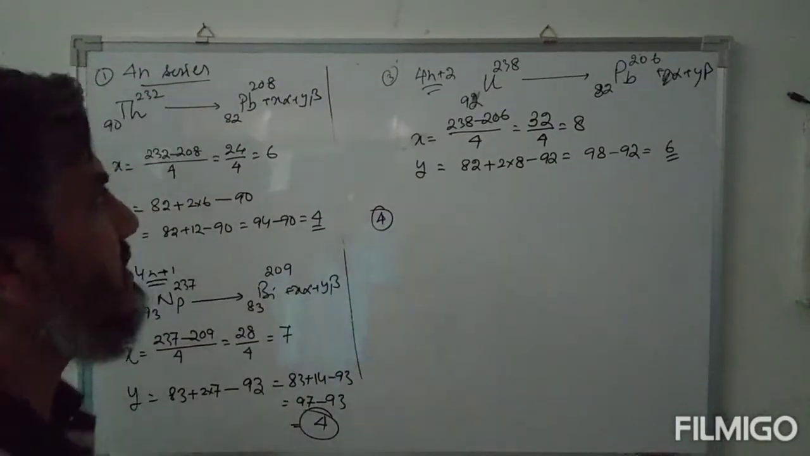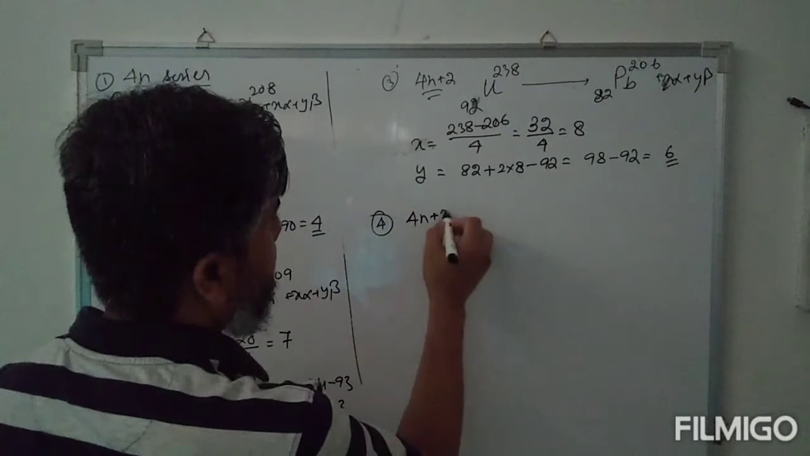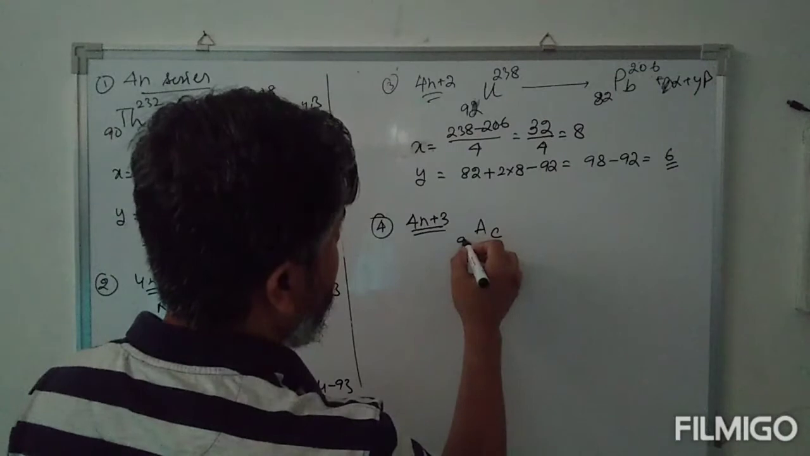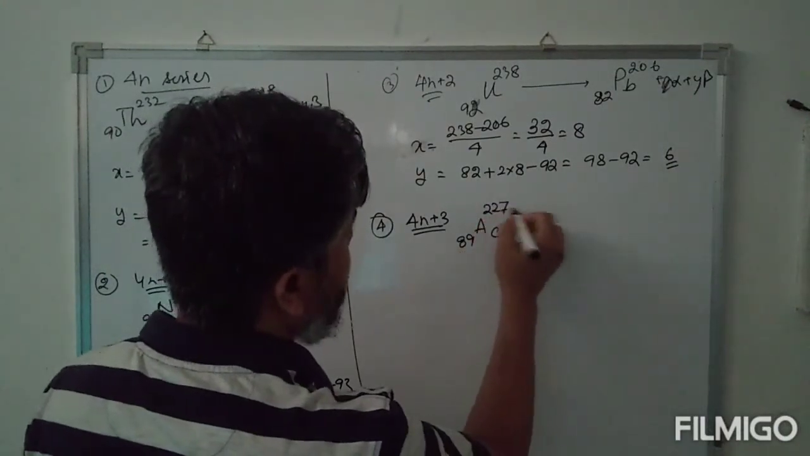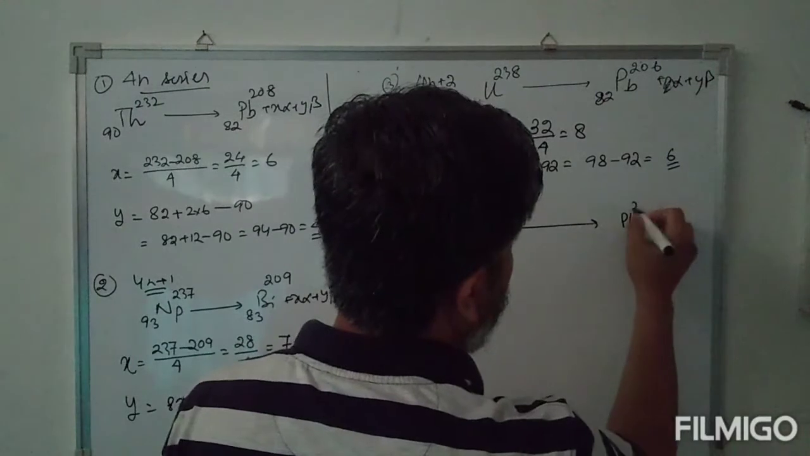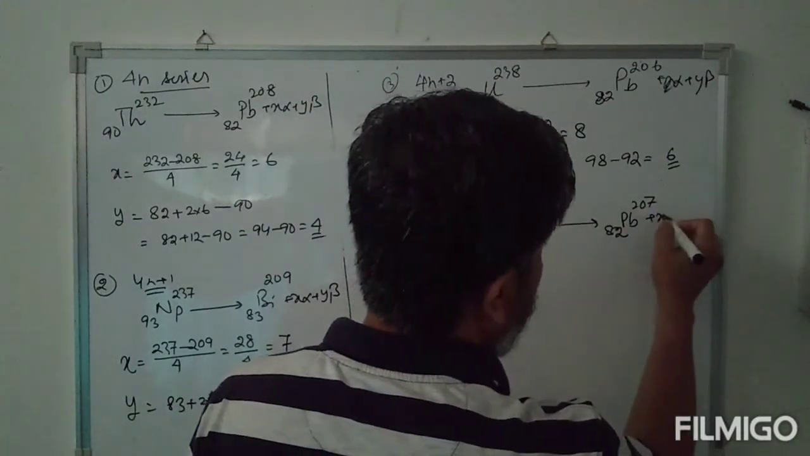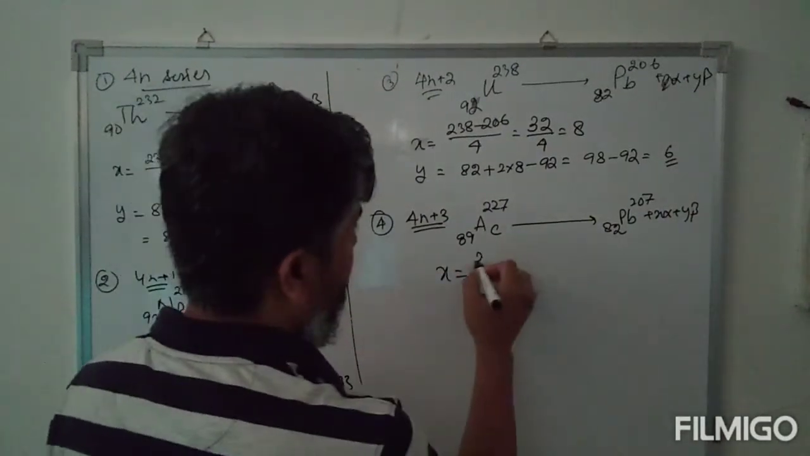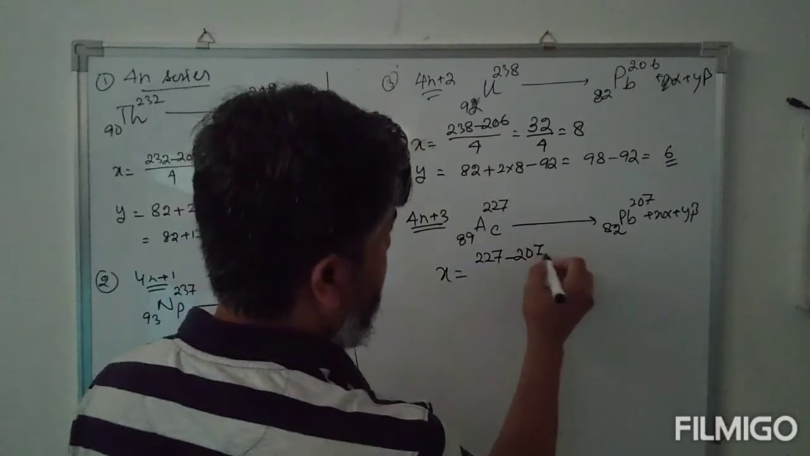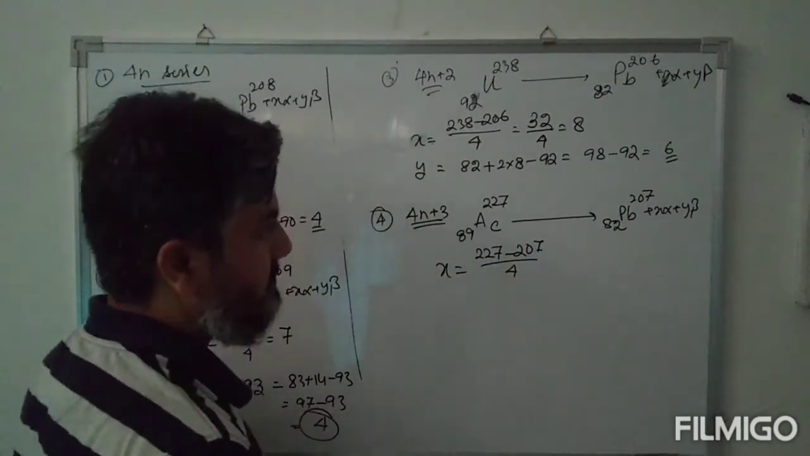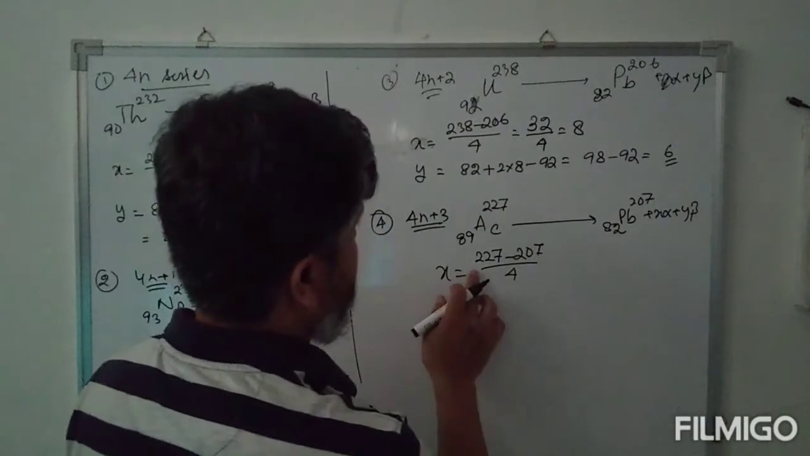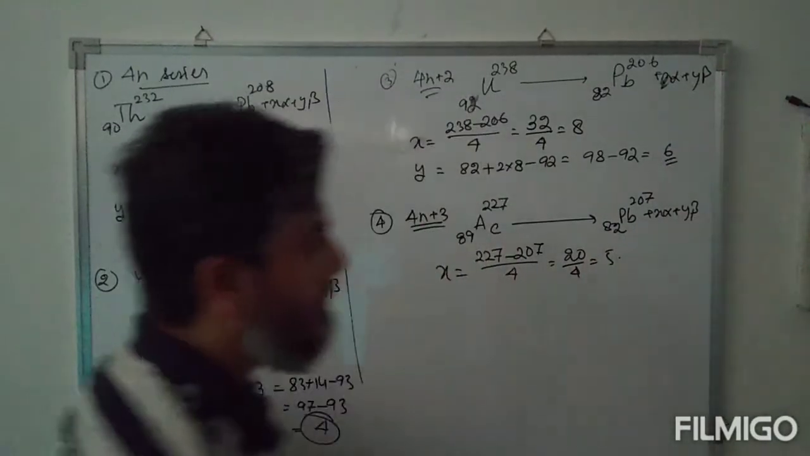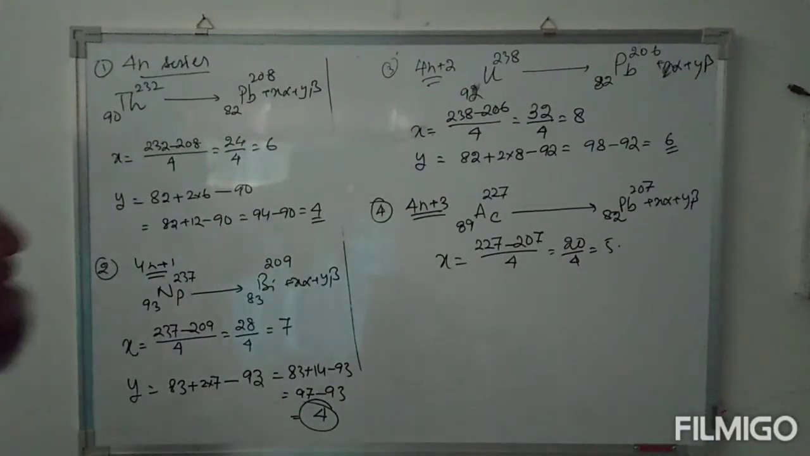Then the fourth series, the 4n plus 3 series. We have the Actinium series, Ac 89, 227, changing into lead 207, 82, plus x alpha plus y beta. So the number of alpha particles is 227 minus 207 divided by 4. So this is 20 by 4, 5 alpha particles.